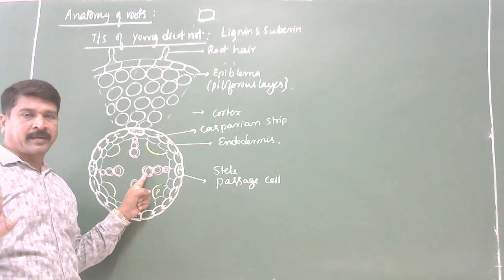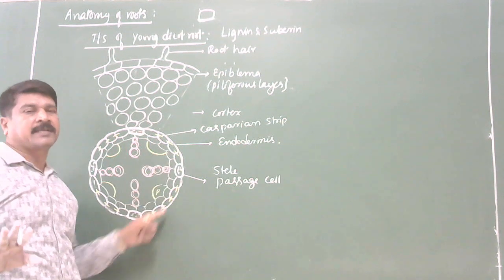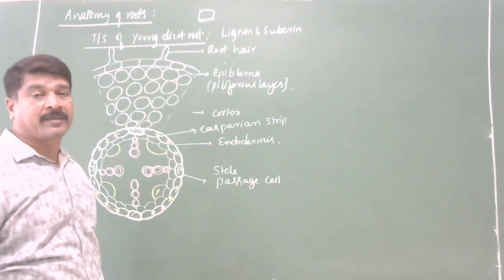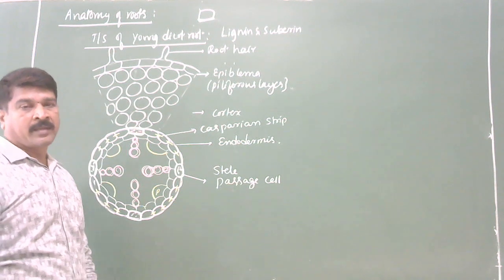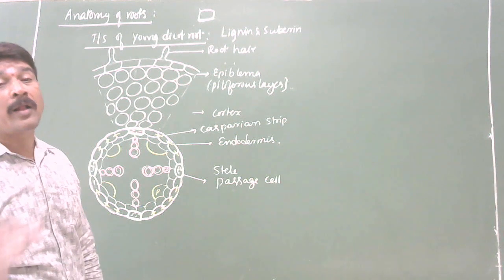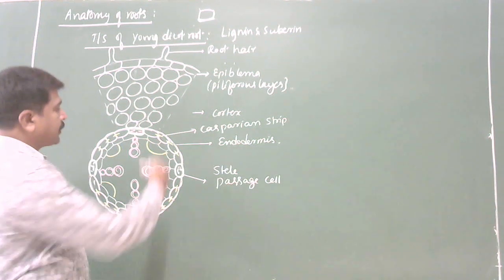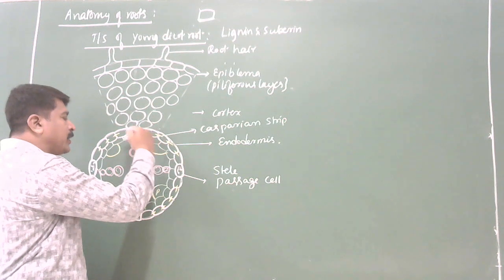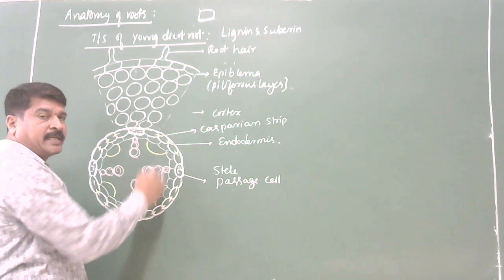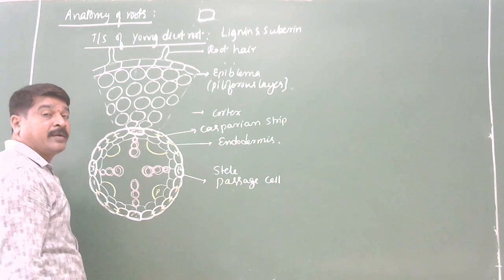I think it is very clear for you. Got it? So these are the characters you should concentrate on in the endodermis. Okay, now let us go to the stele. All the tissues that lie below the endodermis collectively are called the stele.